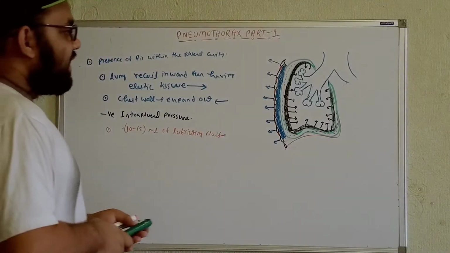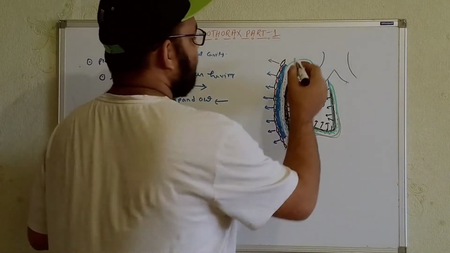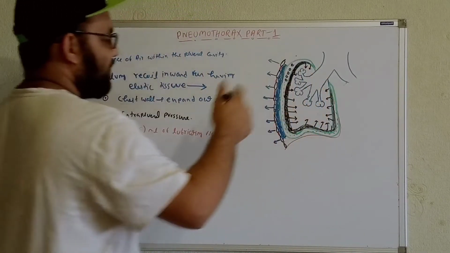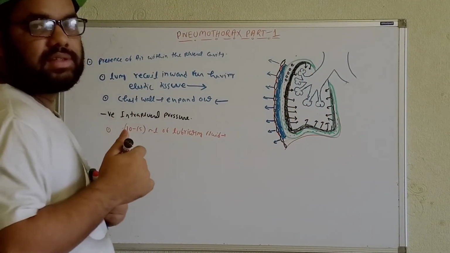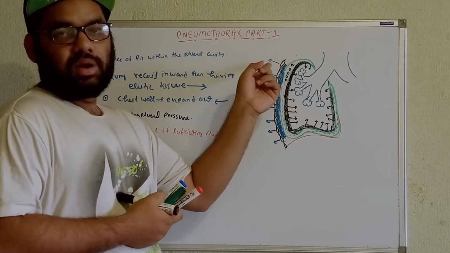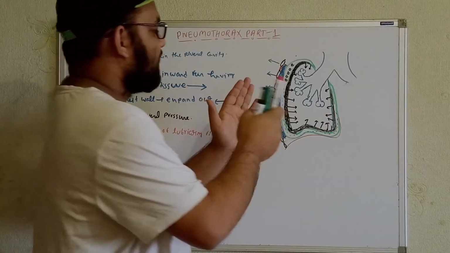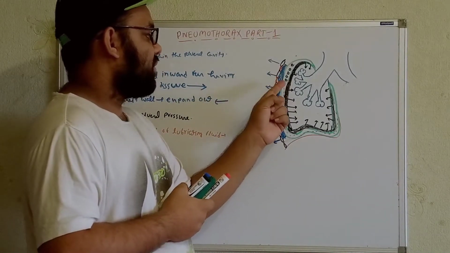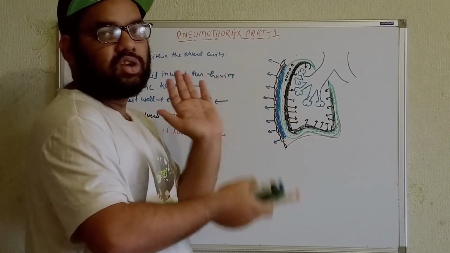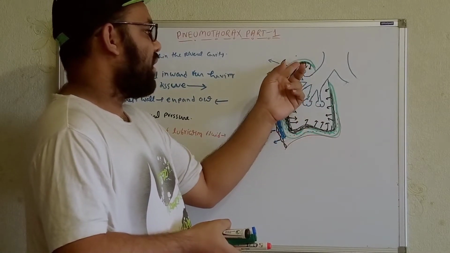Now, for example, if we get the presence of air within the pleural cavity, at that time the negative intrapleural pressure will not exist there. Once air enters the pleural cavity, the negative intrapleural pressure will not exist, and the lung will try to go inward. As a result, the tendency for the collapsing of the lung will increase whenever air is present within the pleural cavity.